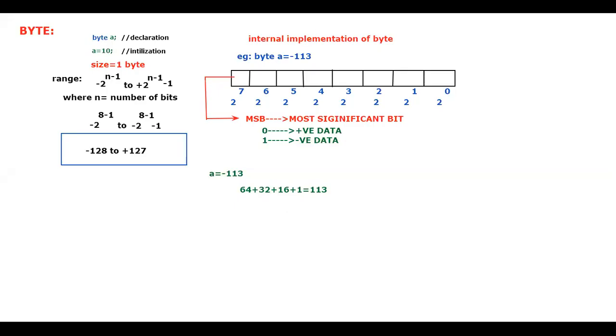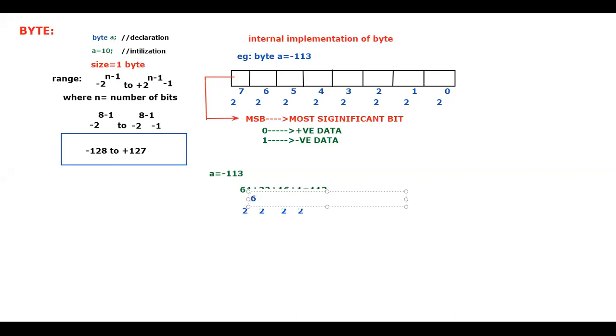Sir, how did you get this number? That's what I'm explaining now. 64 is 2 power 6. Now observe carefully what values I have taken. 2 power 6 is 64, then 32 is 2 power 5, and 16 is 2 power 4.